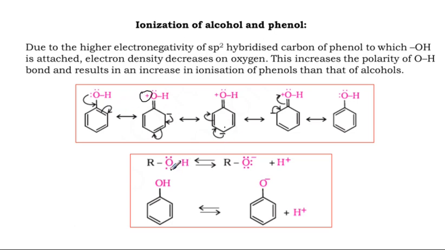Okay, and in case of alcohol, alkoxide and H plus, and phenoxide and H plus. Comparing alkoxide and phenoxide, which is more stable? Phenoxide is more stable. So the ionization of phenol is at a higher rate than alcohol. Why? Because on ionization, phenol gives stable phenoxide. Alcohol will not give stable alkoxide, because alkoxide is formed, but this is not stable. Very strong base, more reactive.